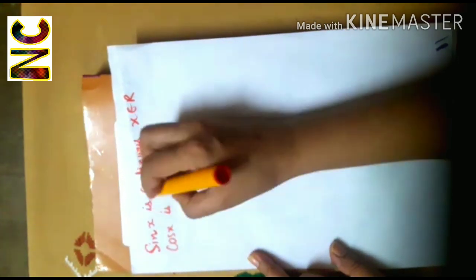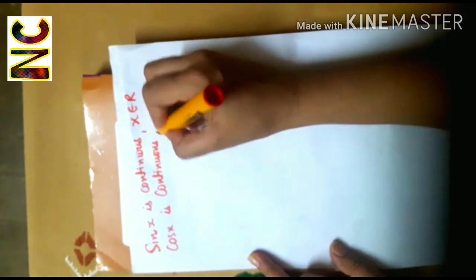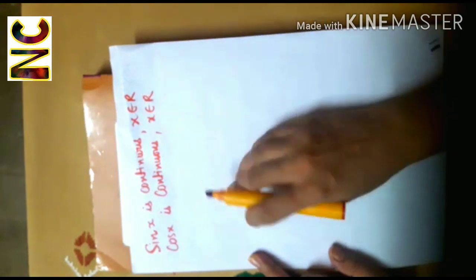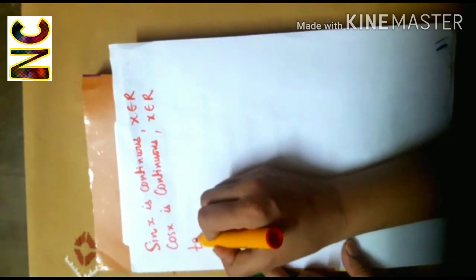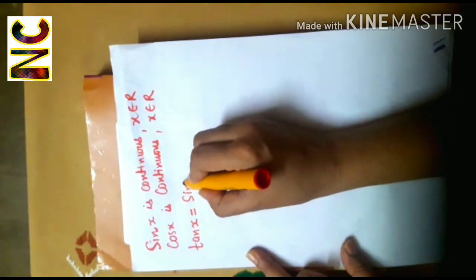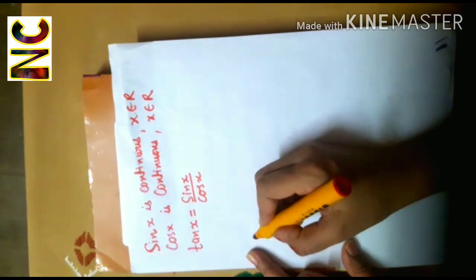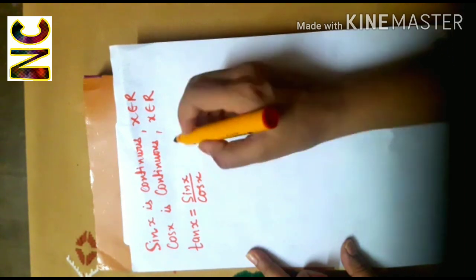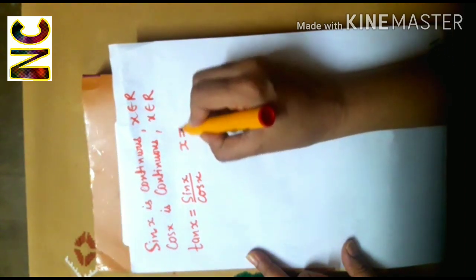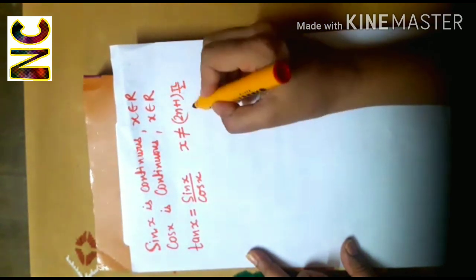Similarly, cos x is continuous for all x which belong to R. Now, we know that tan x is equal to sin x over cos x, and cos x should not be equal to 0, therefore x should not be equal to the odd multiple of pi by 2.